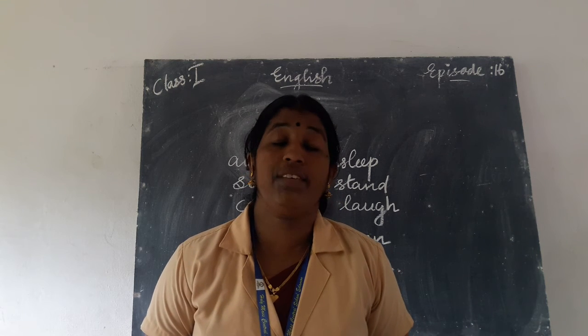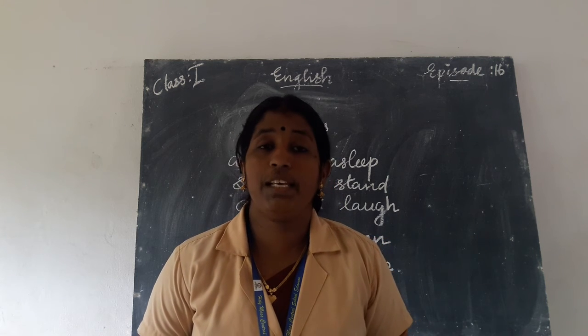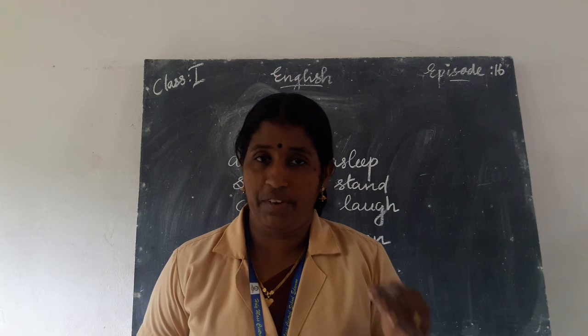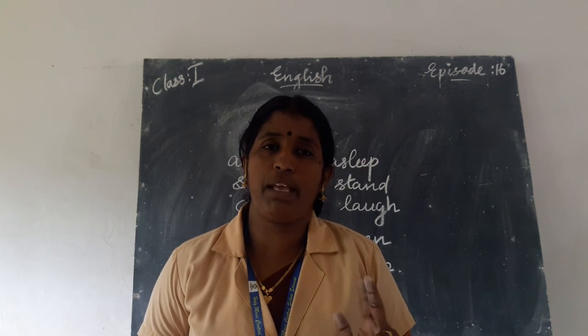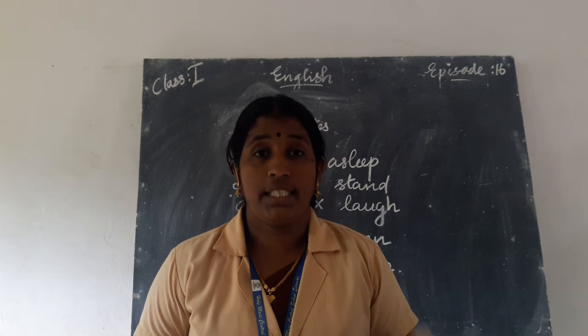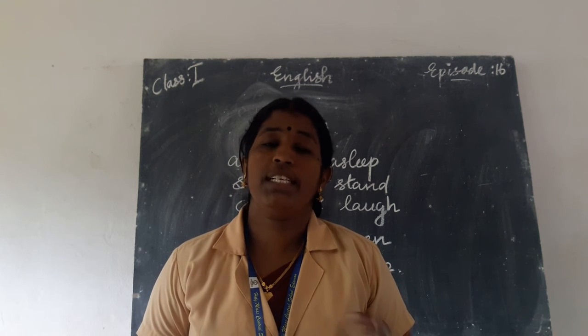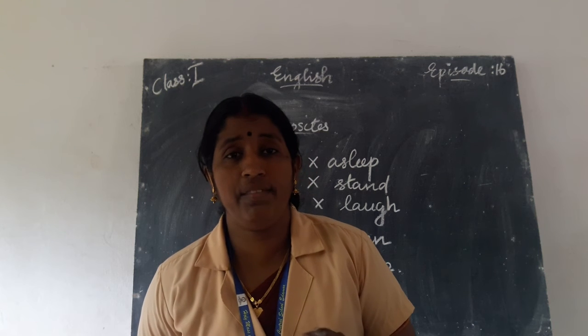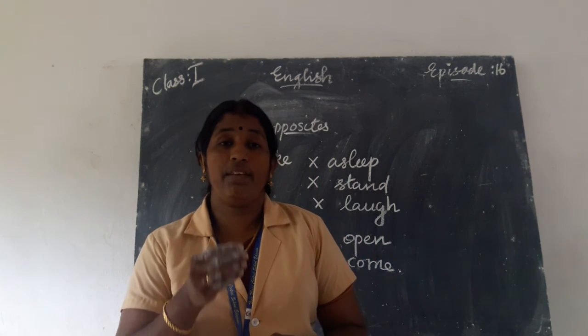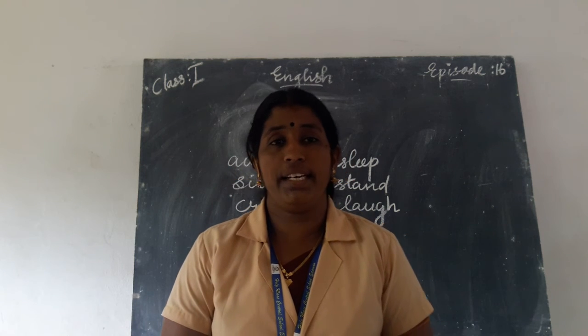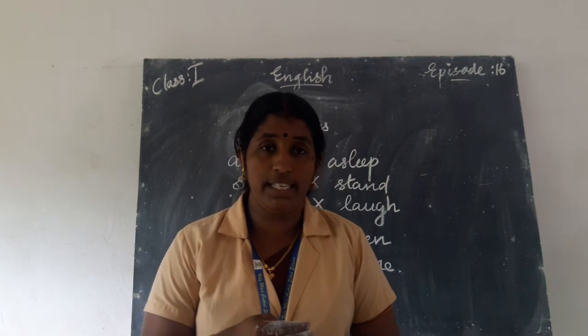And which is the other thing we studied? Verb. What is a verb? A doing word. A word that denotes any action. It can be any action. Jumping, walking, reading, writing, sitting, studying, sleeping. These are all action words. Action words or doing words are called verbs. And we know naming words are called nouns and action words are called verbs.